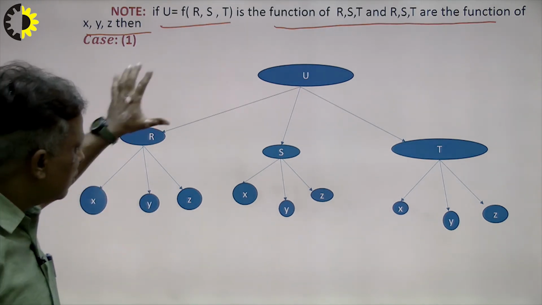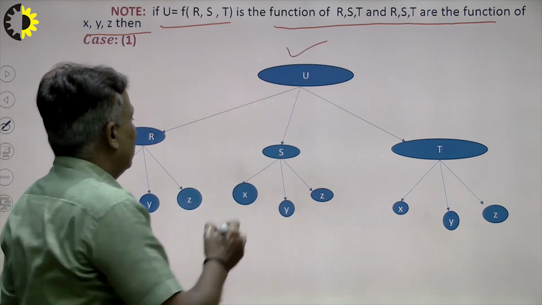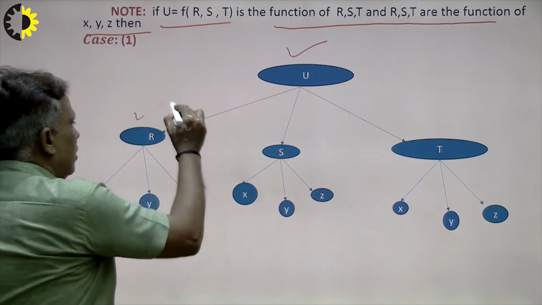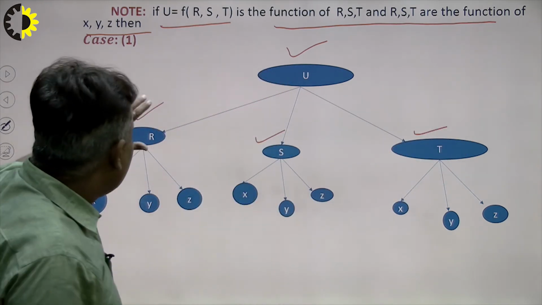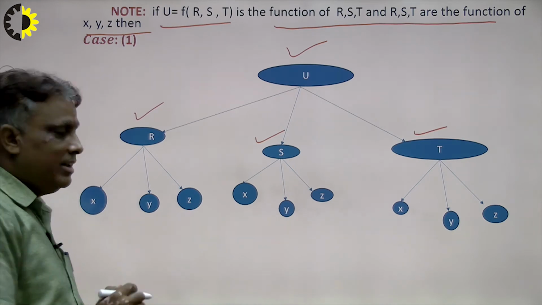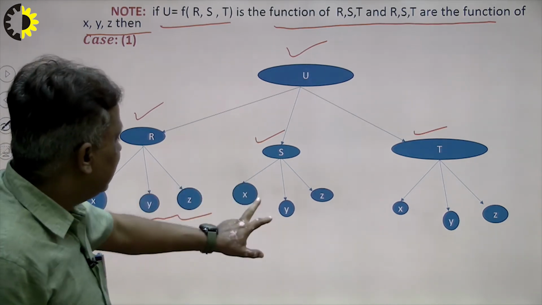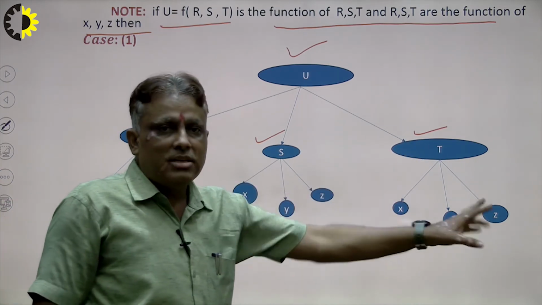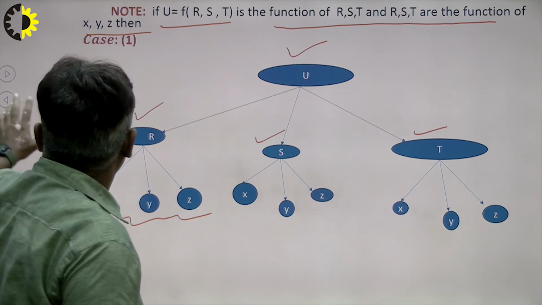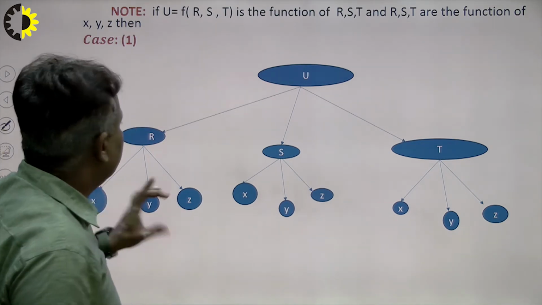Suppose, first of all I draw the tree diagram. u is a function of r, s, t, that means you have 3 sons, we can say. And r also has 3 sons, x, y, z, I write here. That means s contains the 3 variables x, y, z, the same, and t contains x, y, z, the same. So what will be the partial differentiation here? We see that this is the most important part of partial differentiation.